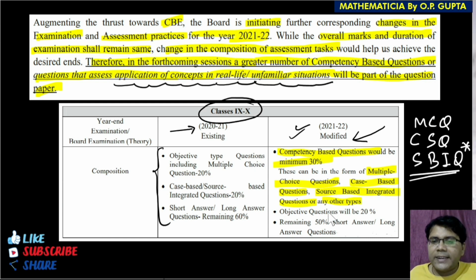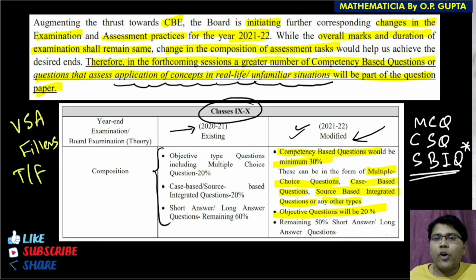Now further it states objective questions will be of 20% weightage. Now objective type of questions means what type of questions? Let me make it clear for you. VSA, fillers, true false type of questions are also called objective questions. So this is separately mentioned, means 20% of the entire paper will be of objective type. It may include VSA, that is very short answer type questions, true false type questions, or fill in the blank type of questions, that is fillers type of questions.